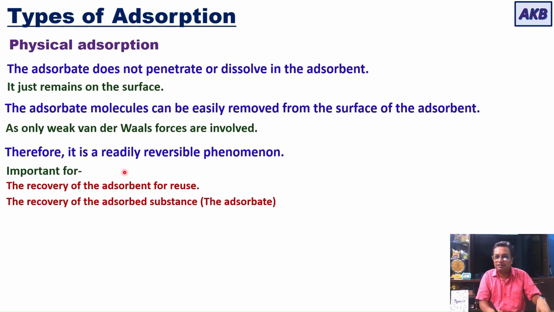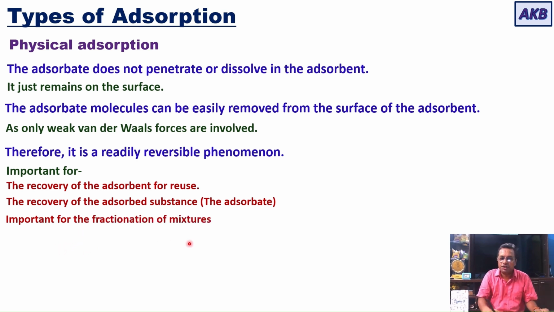Why is it a readily reversible phenomenon? Because only weak van der Waals forces are holding those adsorbed molecules of adsorbate on the surface of the adsorbent. So it is important for recovering the adsorbent for reuse, and also for recovering the adsorbed substance, that is the adsorbate. And it is also important for fractionation of mixtures.